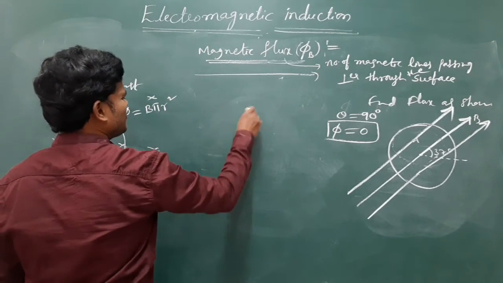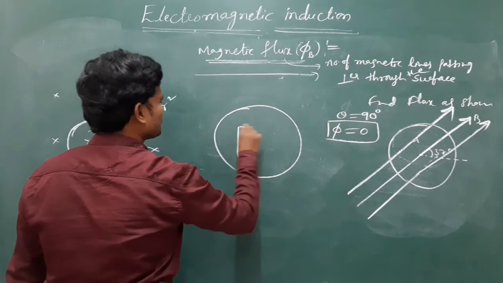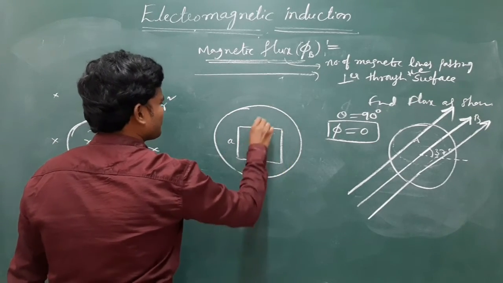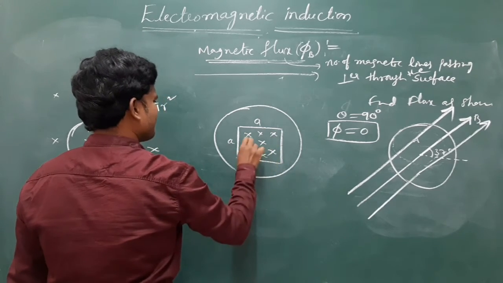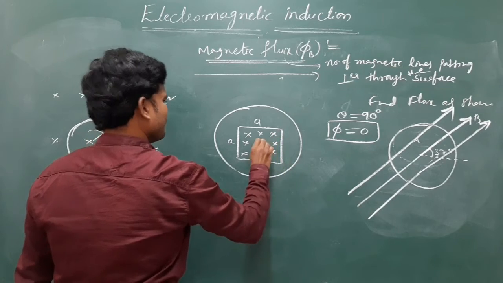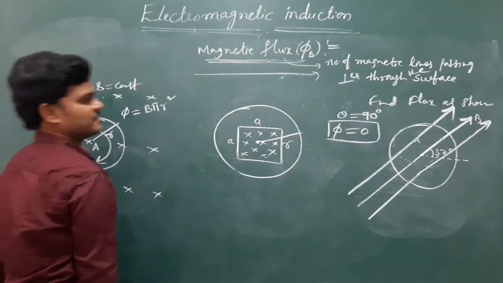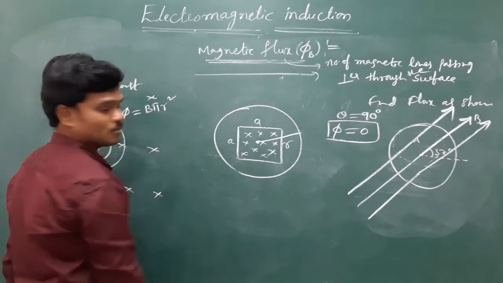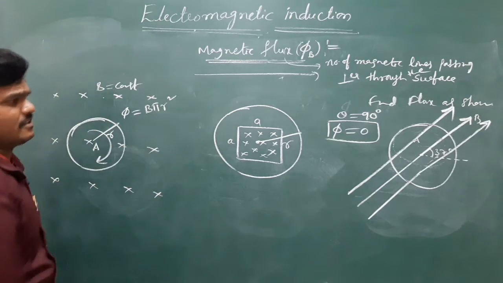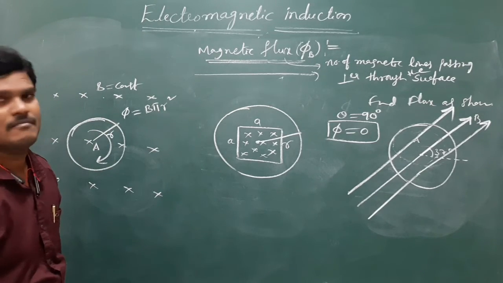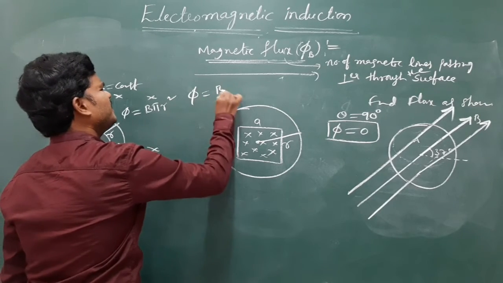Find flux as shown in figure. Write the flux equation for this. Field is into the board, area into the board. Angle between field and area is 0, parallel. General questions these are. Okay. Tell me the flux. How much is it? B into A.